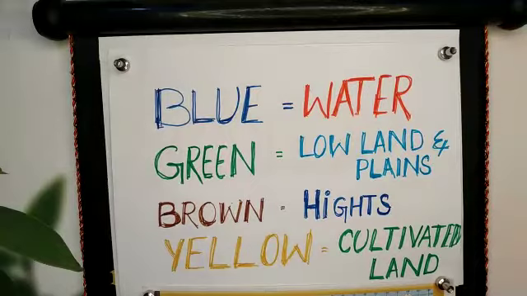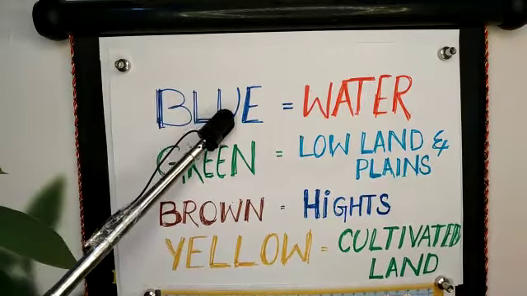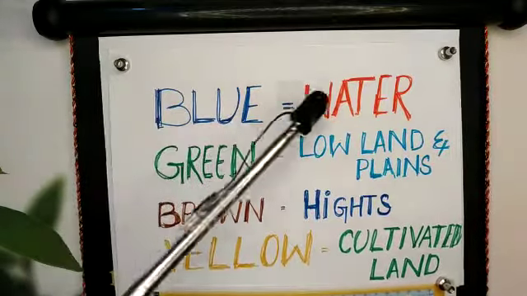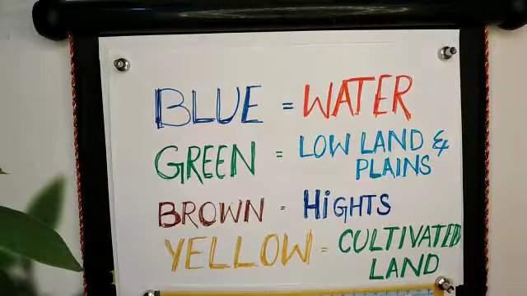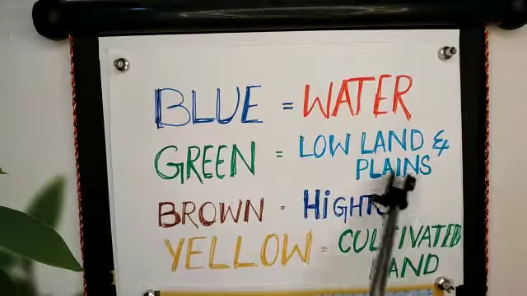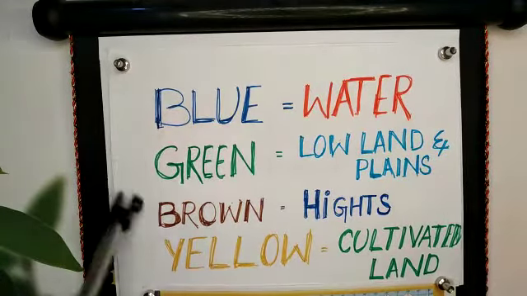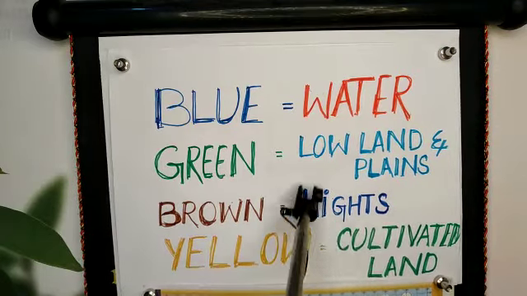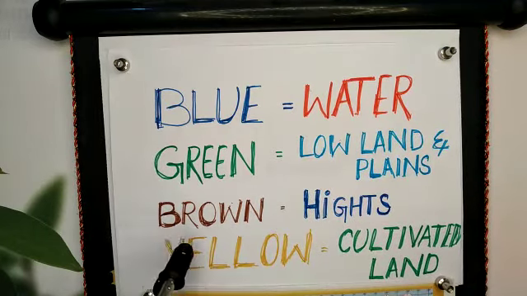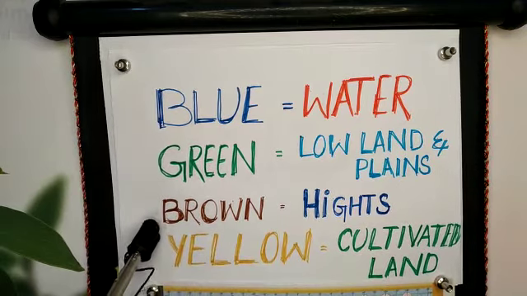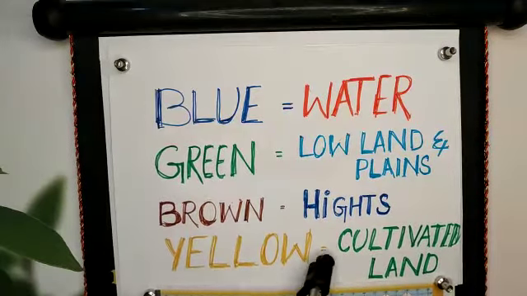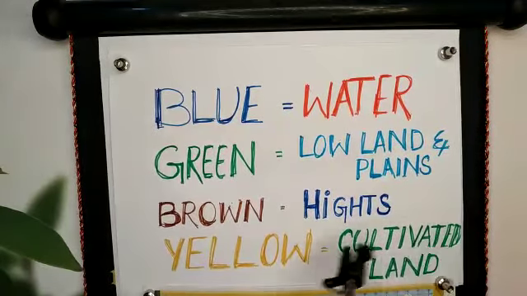In a map, blue color is denoted for water. Similarly, lowlands and plains are represented by green color. Heights like mountains are represented by brown color, and yellow is represented for cultivated land.